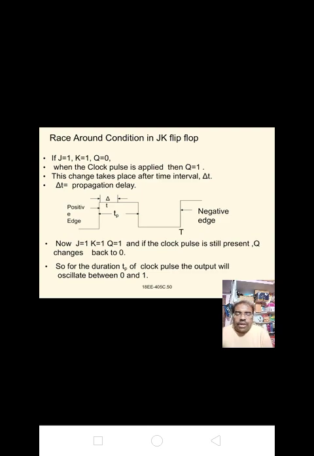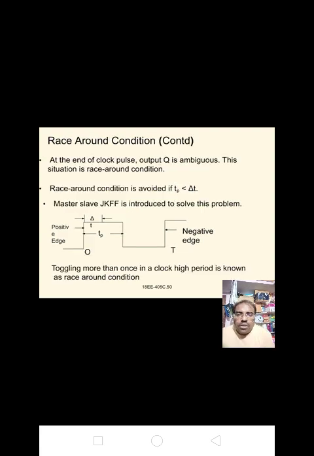Now J equal to 1, K equal to 1 and Q equal to 1. If the clock pulse is still present, Q changes back to 0. So for the duration Tp of the clock pulse, the output will oscillate between 0 and 1, and 1 and 0. Okay, it is the race around condition in JK flip-flop. At the end of the clock pulse, Q is ambiguous. This situation is known as race around condition.